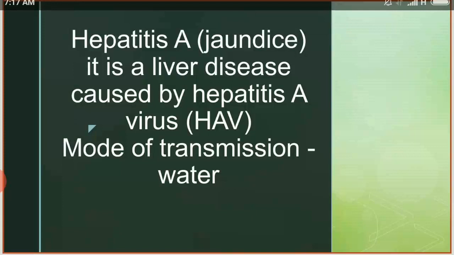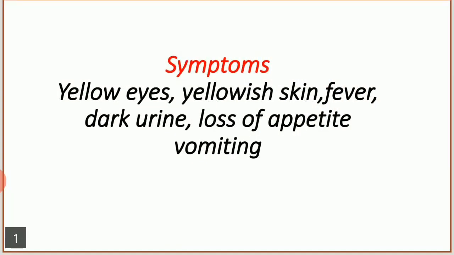What is the mode of transmission? How does it spread? It spreads through water contaminated with the feces of an infected person. What are the symptoms of jaundice? The person looks pale, his nails will become yellowish, his eyes will become yellow, and his skin looks yellowish. He may get fever, he may get a loss of appetite, he won't feel hungry, and vomiting, dark urine. These are the symptoms of the hepatitis A disease.